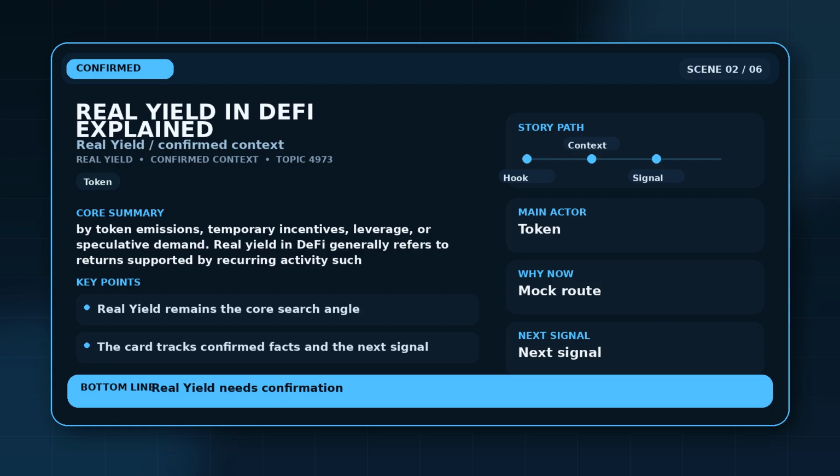borrowers paying interest on a lending protocol. Unsustainable APYs, by contrast, often depend on newly issued tokens, treasury subsidies, or user growth that may disappear when market conditions change. For example, a protocol might offer